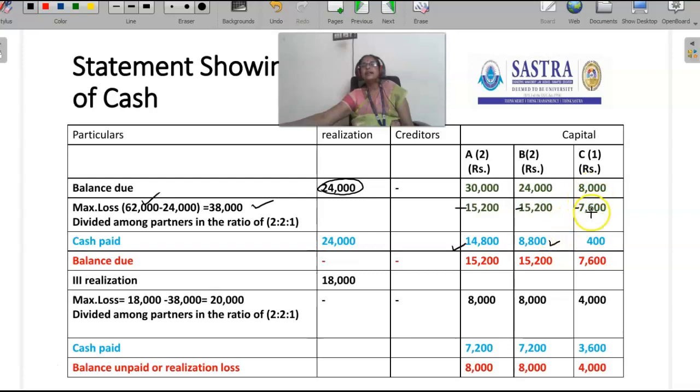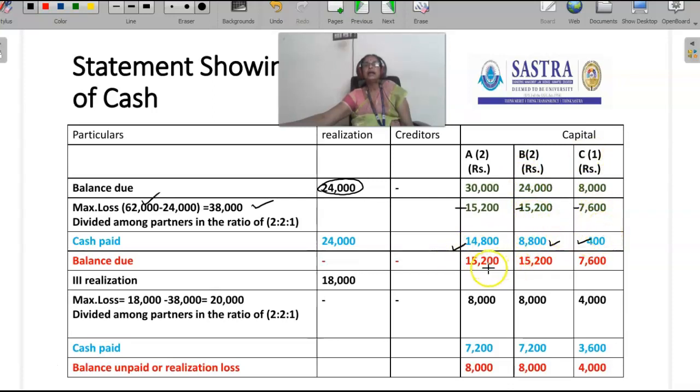Then if we deduct 7,600 from 8,000, we will get 400 rupees. The balance of capital after deducting the maximum loss is considered as cash paid. So the cash paid to A is 14,800, B is 8,800, C is 400.